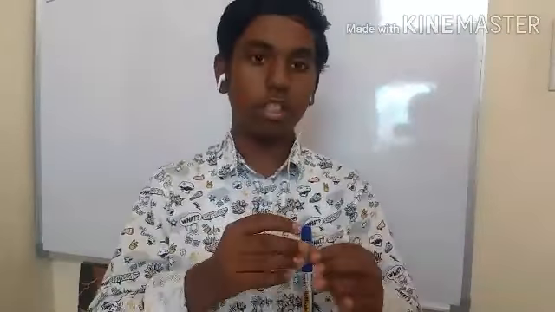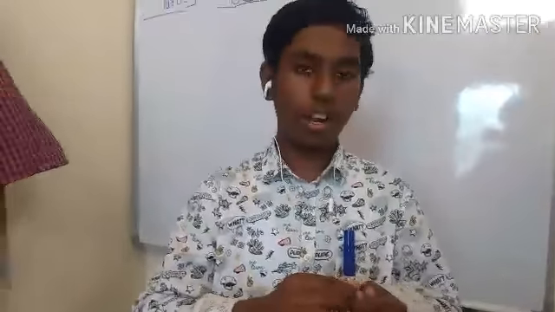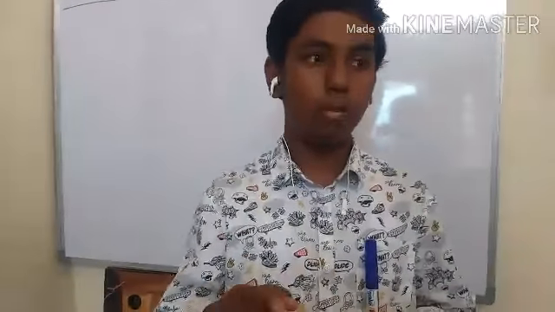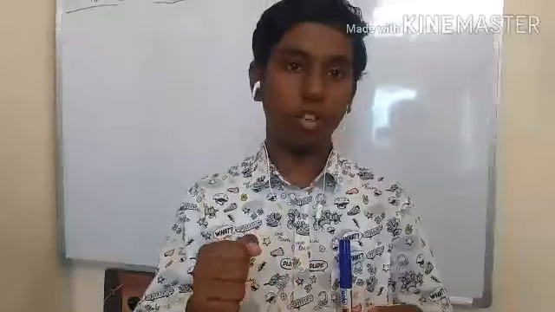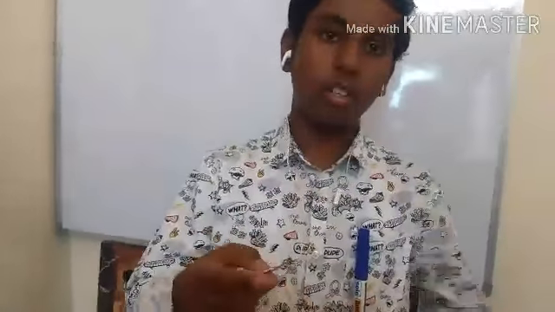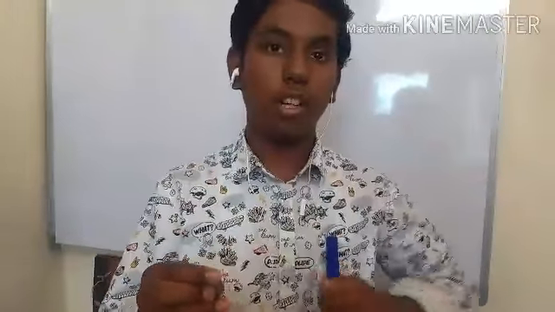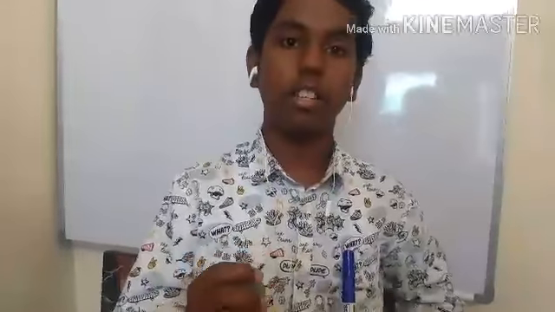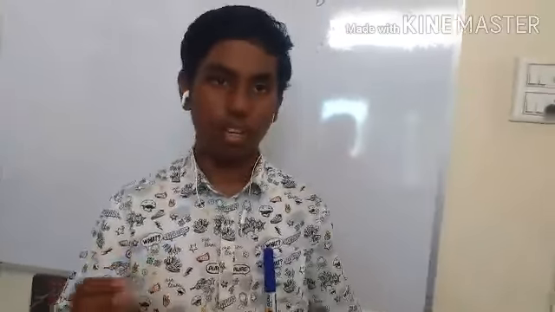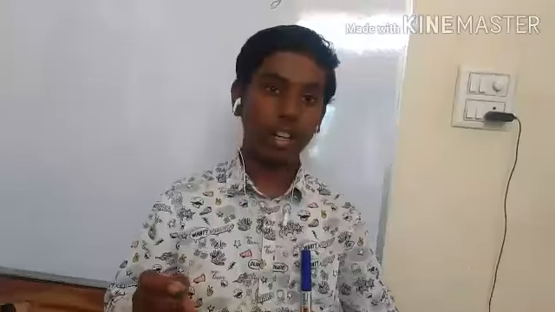Tails came 6 times and heads came 4 times, which means these are nearly equal, with a difference of just 2-3 numbers. Now if I toss this 50 times, I may get tails 24 times and heads 26 times. Just 1 or 2 numbers will be the difference, and this is called equally likely probability.